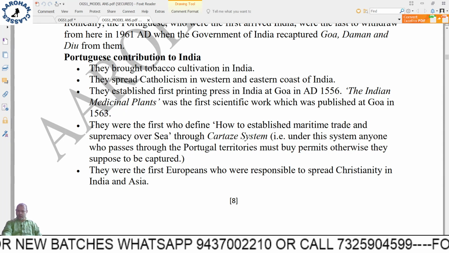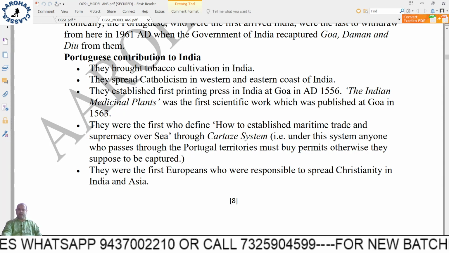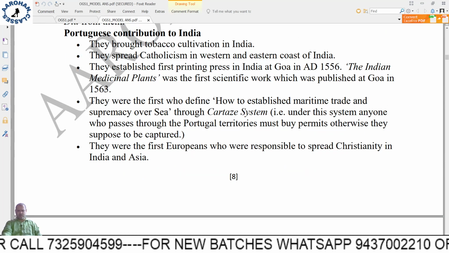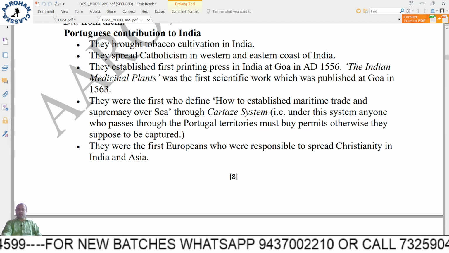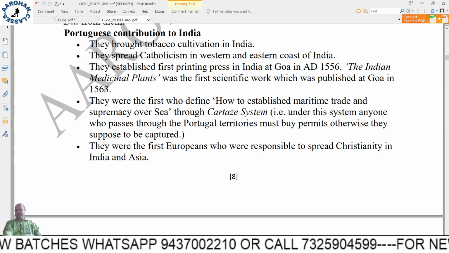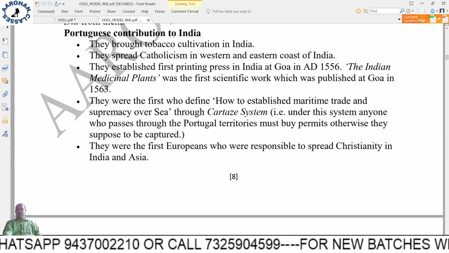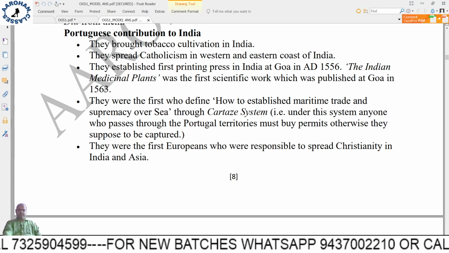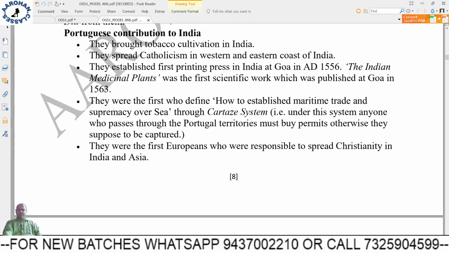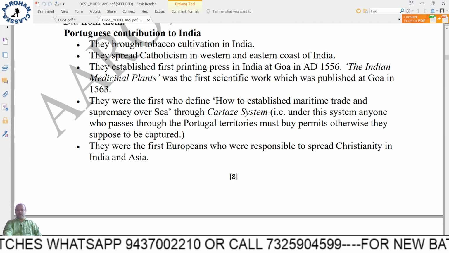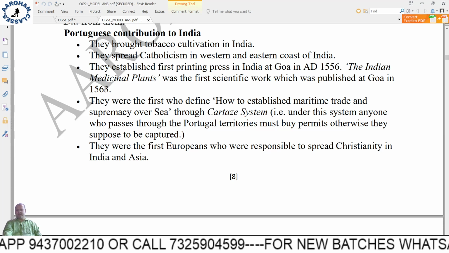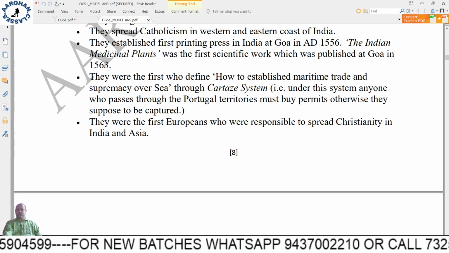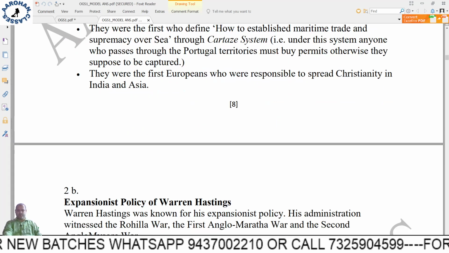They brought tobacco cultivation in India. They spread Catholicism, or Christianity, in the western and eastern coast of India. Goa Inquisitions are there, and all these things are there. They established the first printing press in India at Goa in 1556. Indian medicinal plants was the first scientific work which was published at Goa in 1563. They were the first who defined how to establish maritime trade and supremacy over the sea through the Cartaz system. Cartaz system is that blue water policy. They were the first Europeans who were responsible to spread Christianity in India and Asia, right?